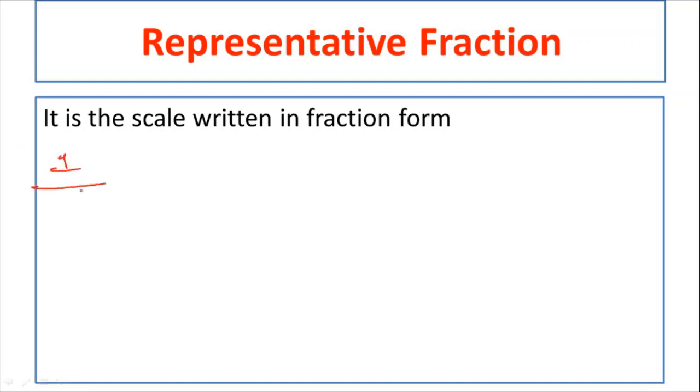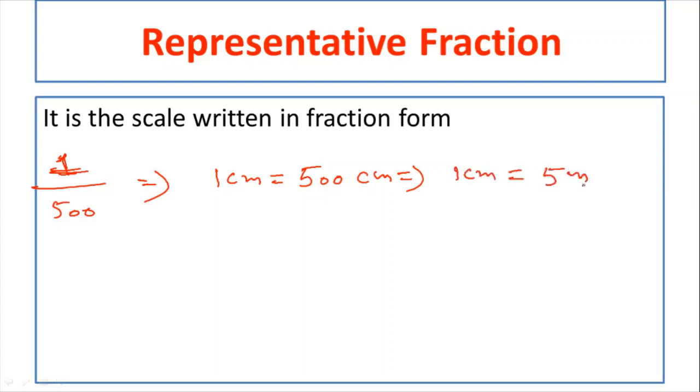Suppose RF is given like 1 by 500. If you want to convert this into the scale form, first you will write 1 centimeter equal to 500 centimeter. Now whatever this 500 centimeter is, you will write in the form of meter, so that will be equal to 5 meters. So this will be the scale of the given RF.